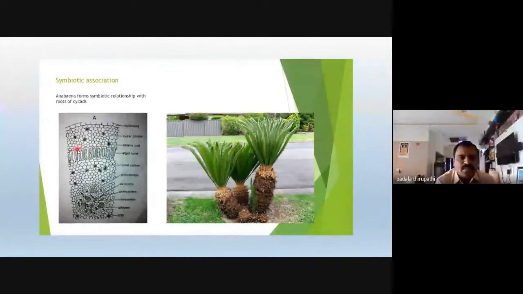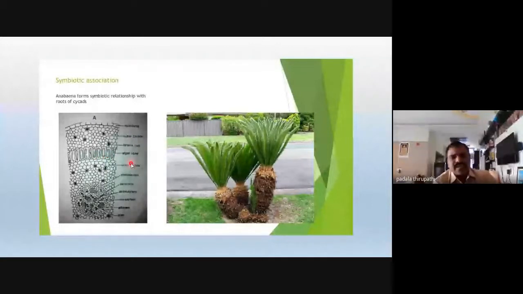This cortex zone contains a cavity zone that we call the algal zone. This algal zone contains the Anabaena species, so we call it Anabaena cycadeae. This species is able to grow inside the algal zone of the roots of the cycas.